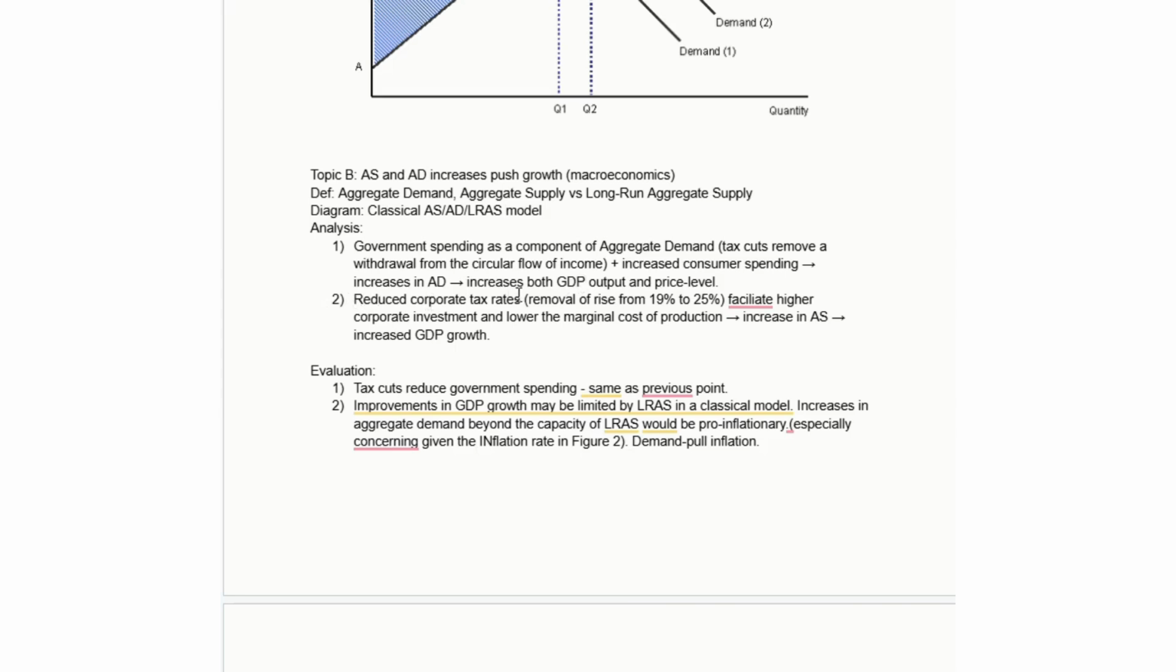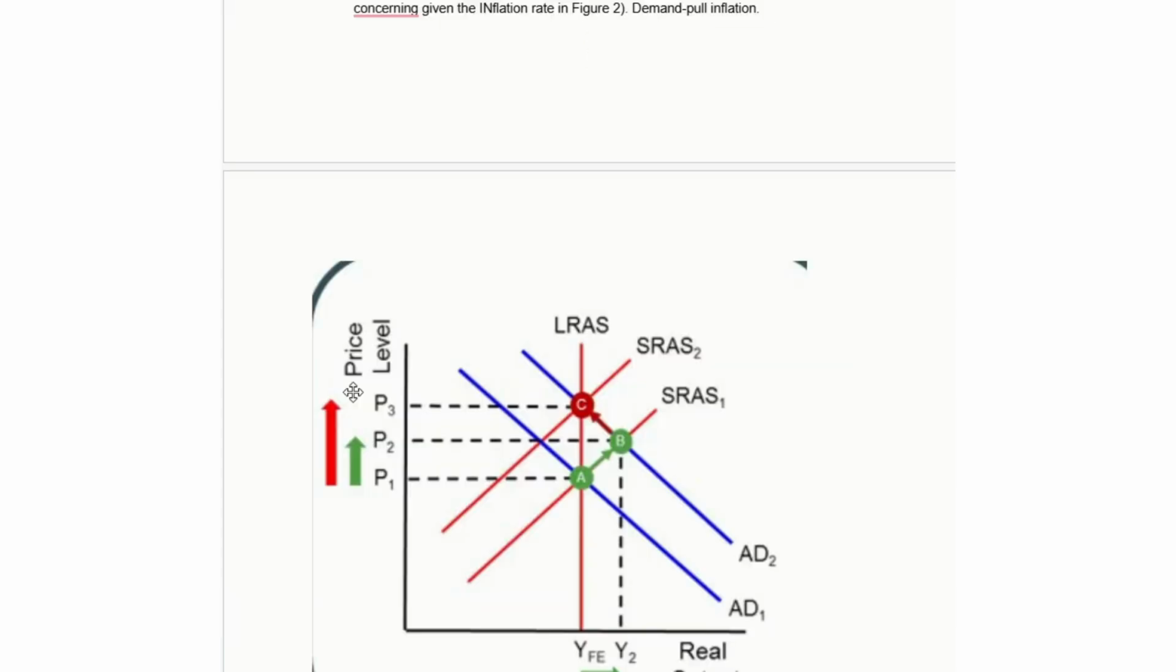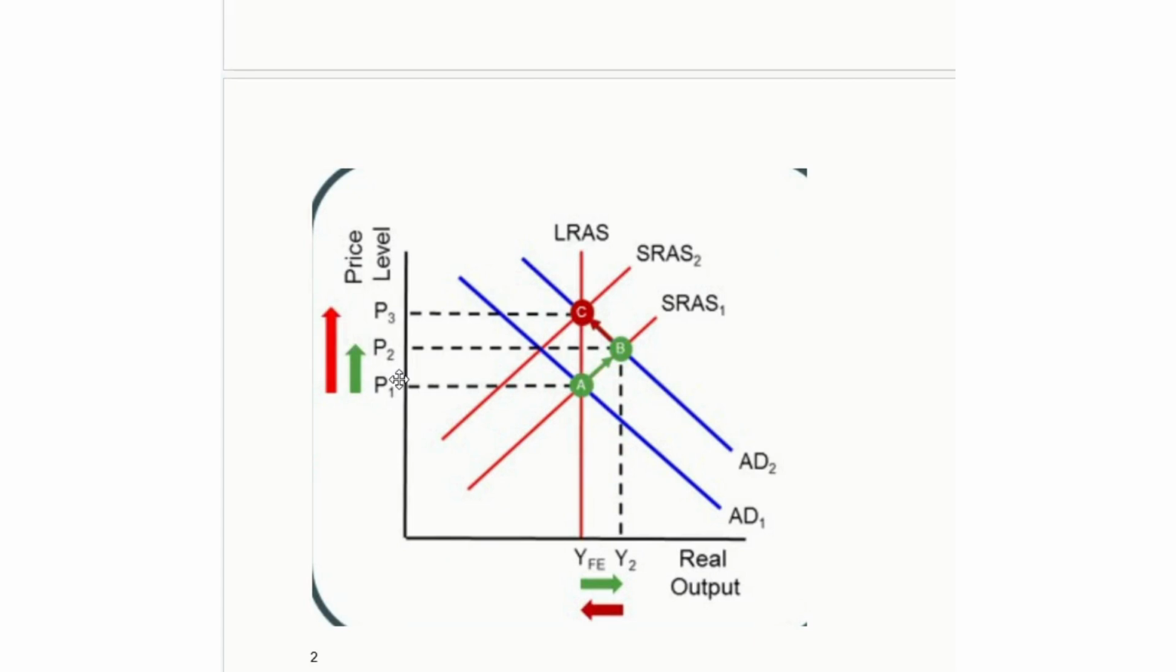And we want to make sure we're using the diagrams right. So this is why I've thrown in the removal of the rise in corporate tax rates from 19 to 25%, which will facilitate more corporate investment, which is another component of aggregate demand, which gets us the increase in aggregate supply. And then we're analyzing that through just an AS-AD diagram.